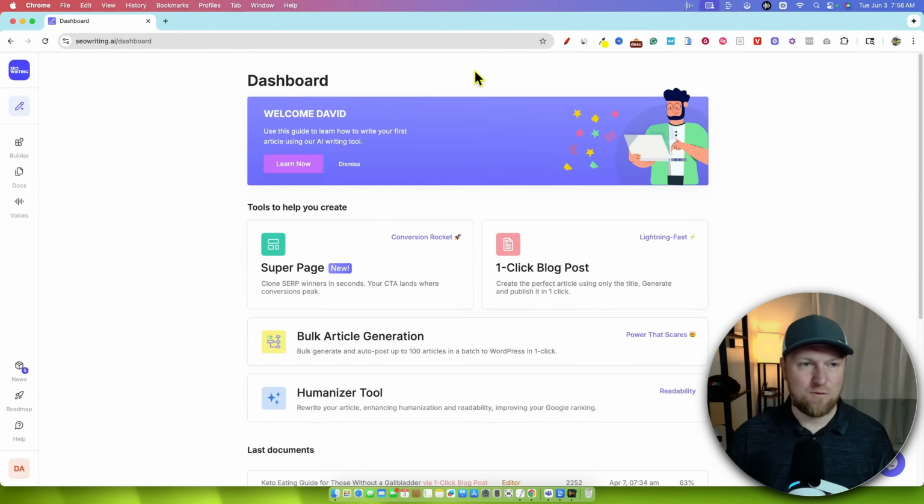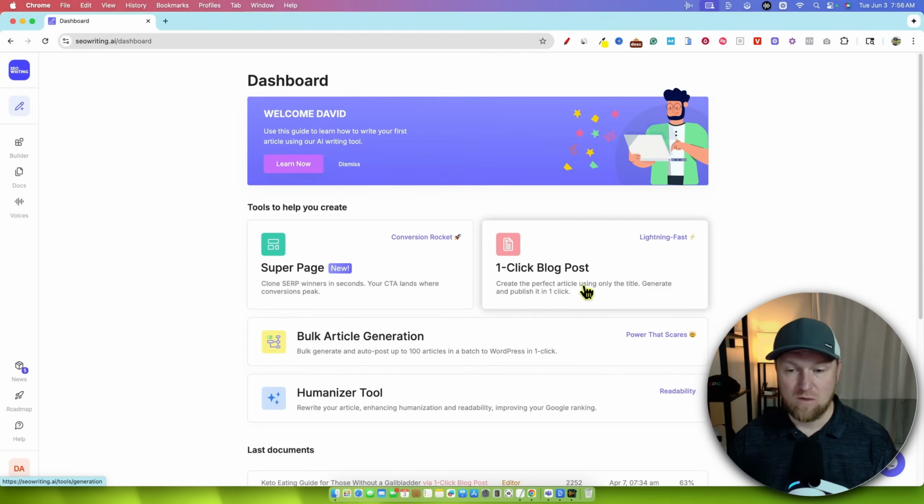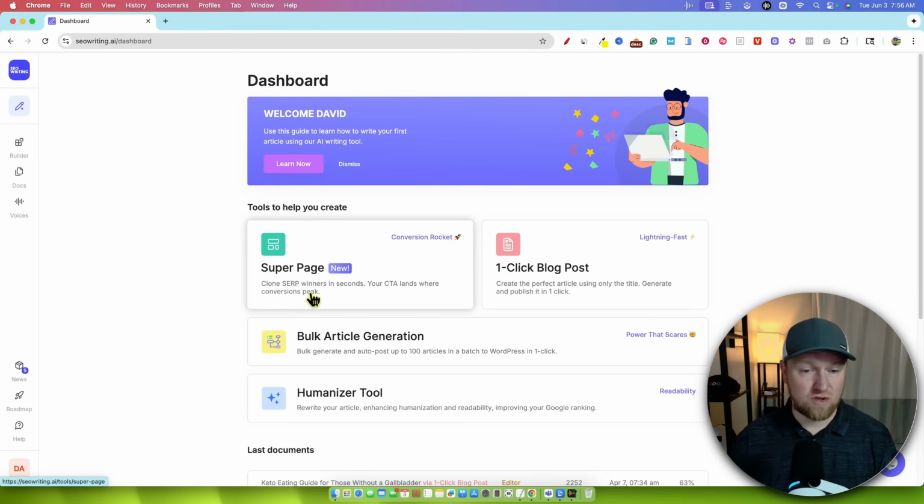We're going to be looking at a brand new feature that was just released in SEOwriting.ai. We're inside the dashboard right here, and the most popular tools that we've been using since the tool came out are one-click blog post and bulk article generation. In this case, they just came out with a brand new feature called Super Page. You can clone SERP winners in seconds. Your CTA, or call to action, lands where conversions peak.